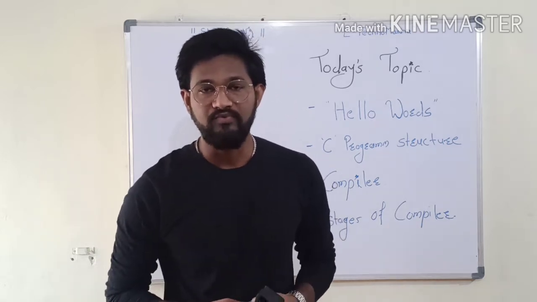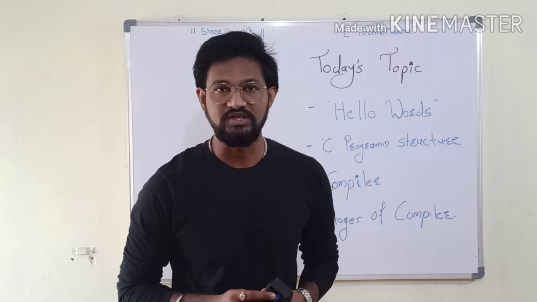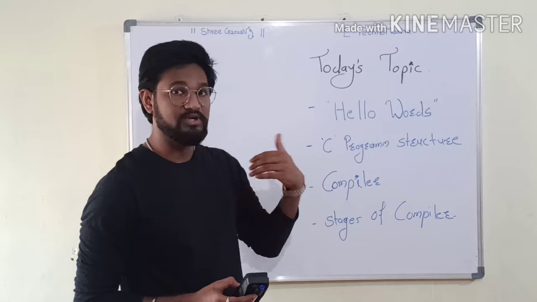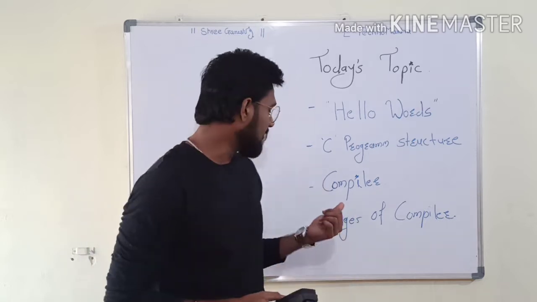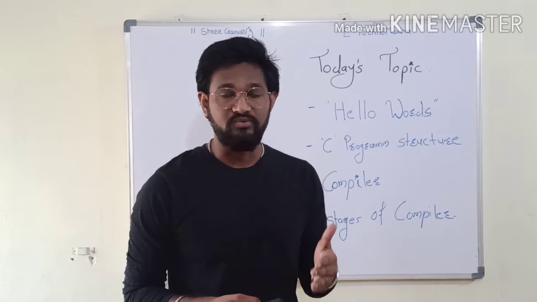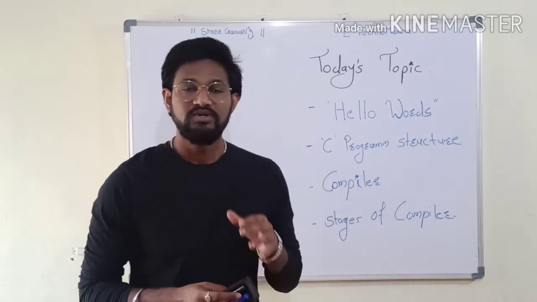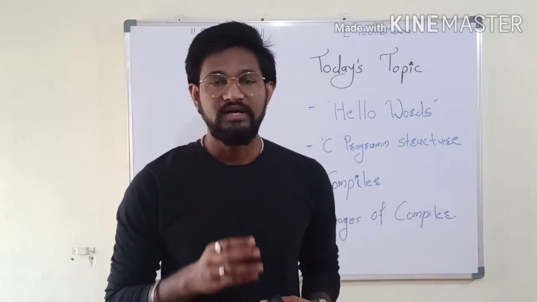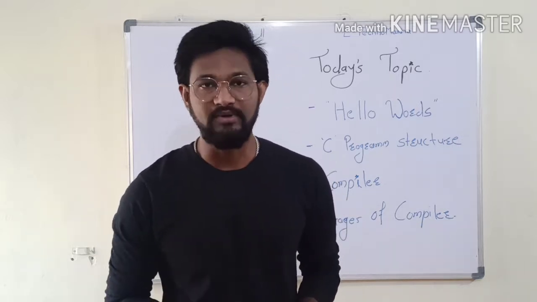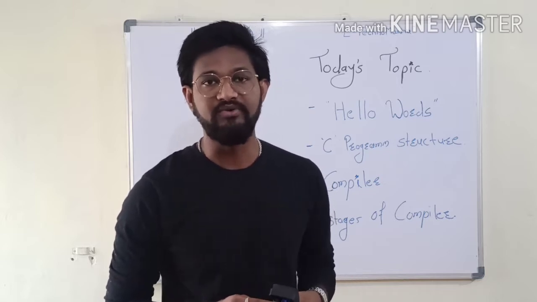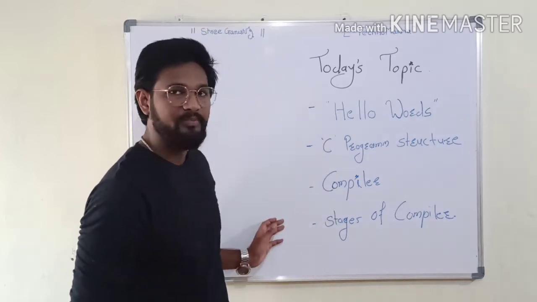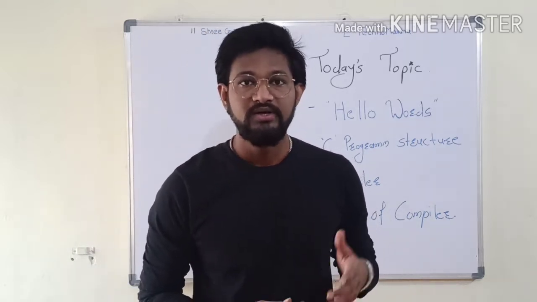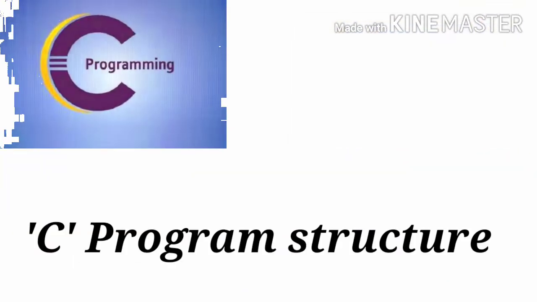Once you write the program by following the standard C program structure, then you need to compile the program. For what? To convert your program to machine understandable form. That's why you need a compiler to compile the program and convert it to a machine understandable program. So the next topic is stages of the compiler. When you compile your program, it converts from C program to machine understandable program. So there are different stages present in between. We will see all this in detail, how it goes on. So now we move towards our first topic, that is C program structure.